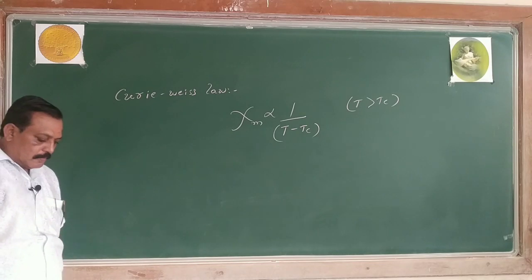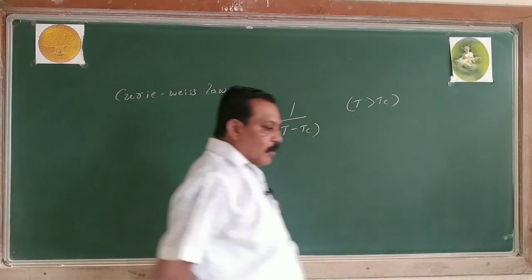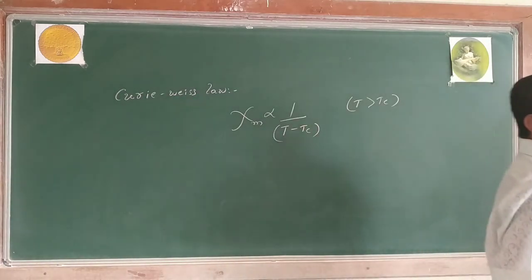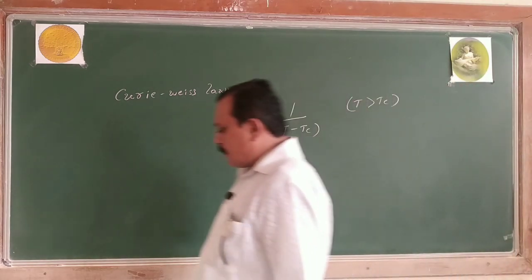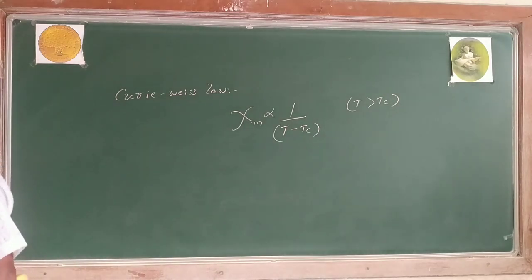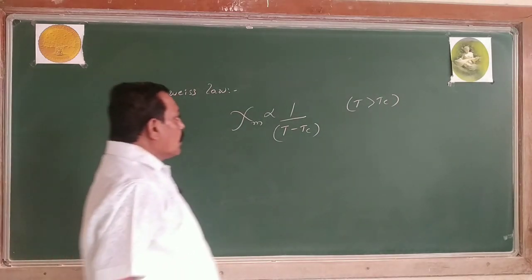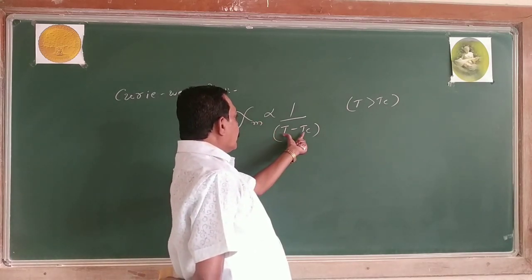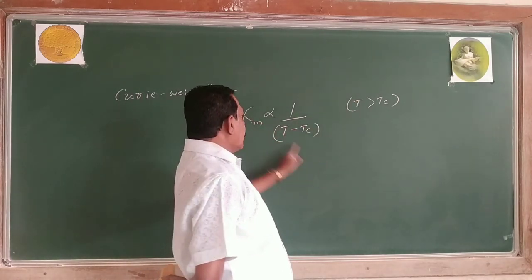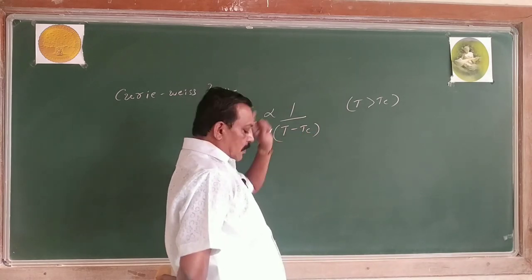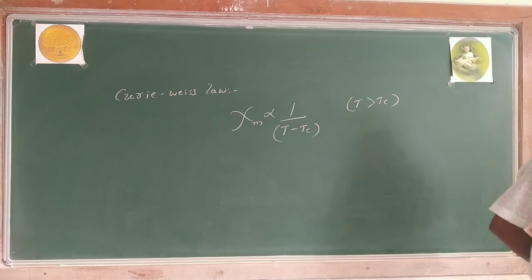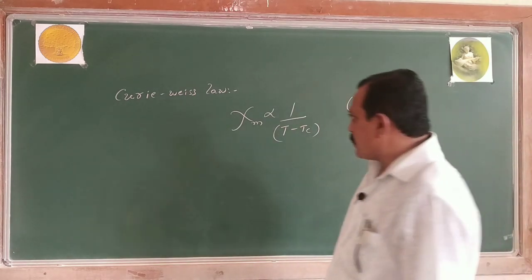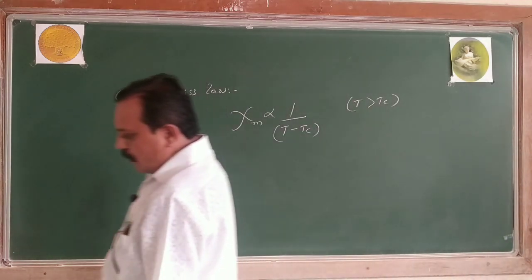This is a modified form of Curie law. As the temperature is greater than the critical temperature, that is the Curie temperature, the magnetic susceptibility of a ferromagnetic substance is inversely proportional to the excess temperature T minus Tc, where Tc is the critical temperature.